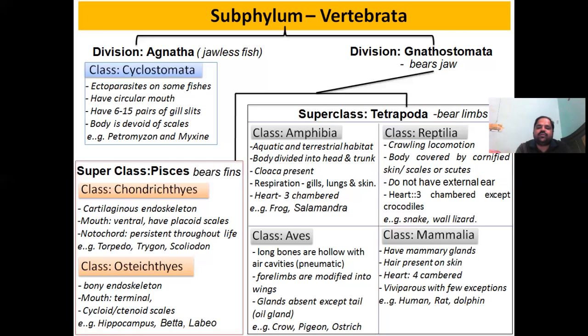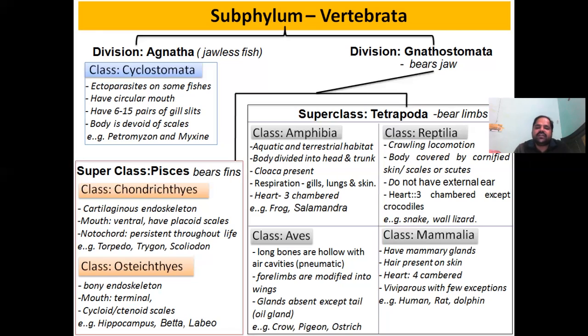Their body is divided into head and trunk. They have a cloaca, the single opening through which the genital organs and the excretory tract are attached. Means they have a single opening to release their gametes as well as their excretory material. That structure is called the cloaca, meaning they will not have an anus, they will have a cloaca.